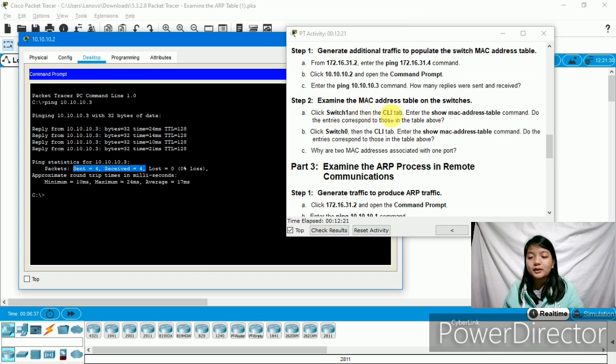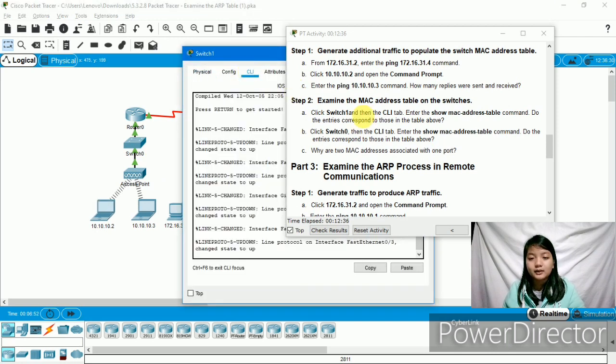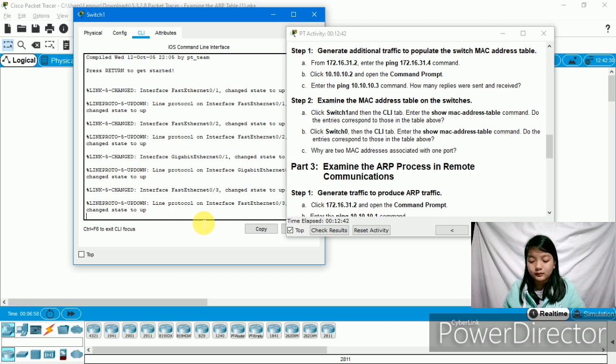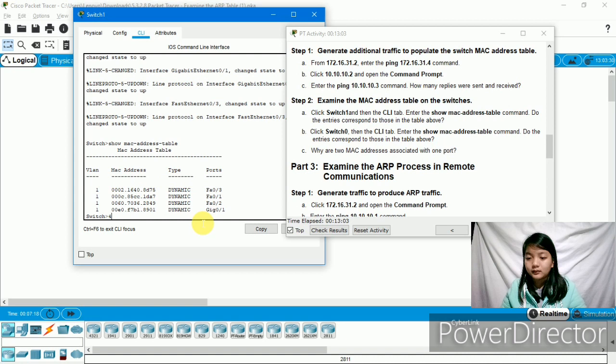Then step 2, examine the MAC address table on the switches. So we are now in step 2. Click switch 1 and then the CLI tab. Then enter the show MAC address table command.